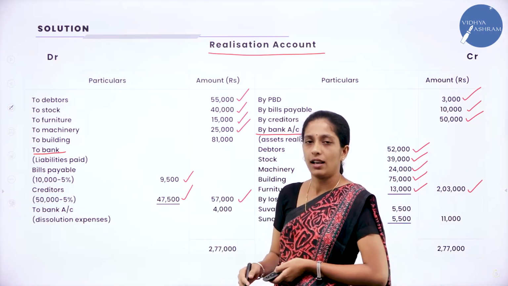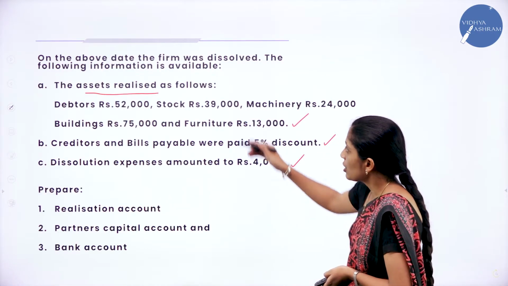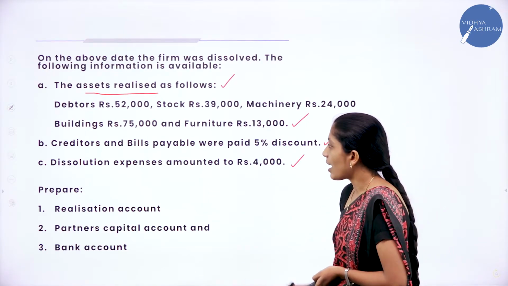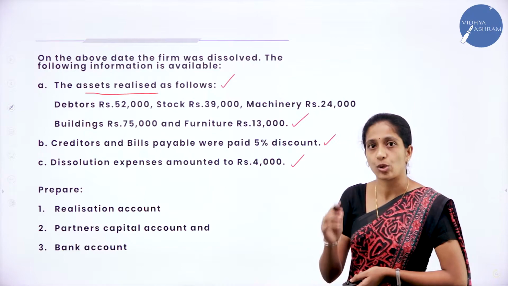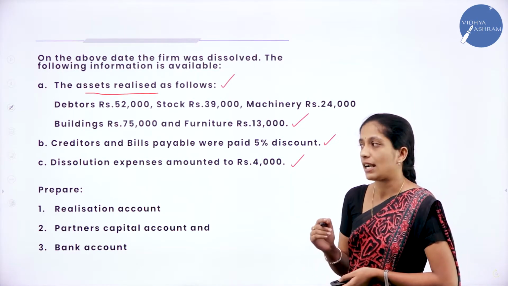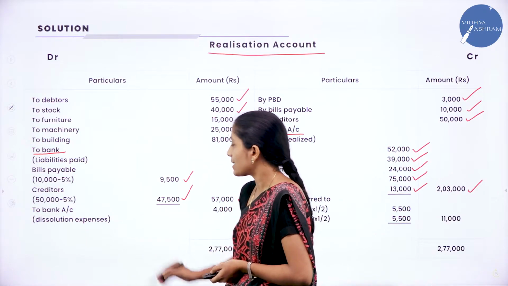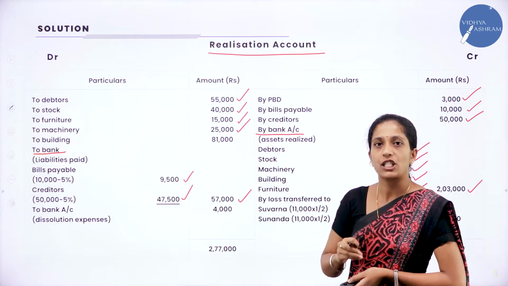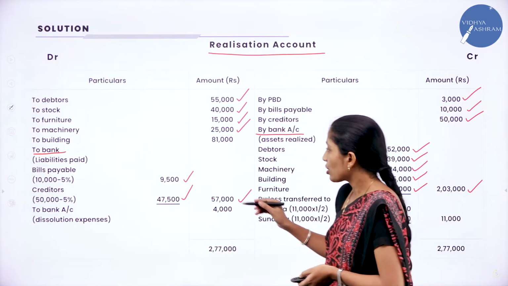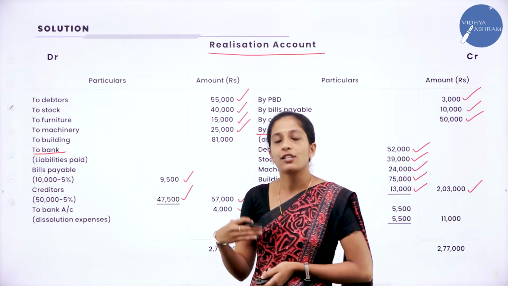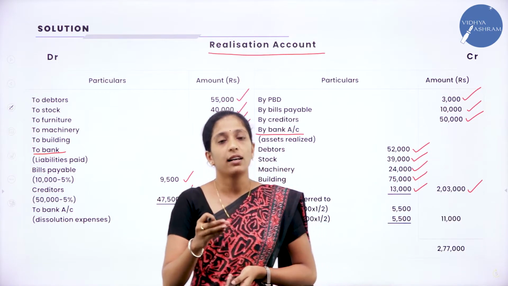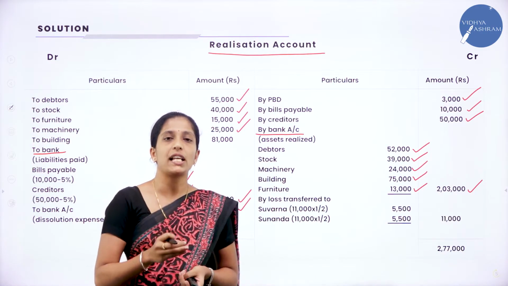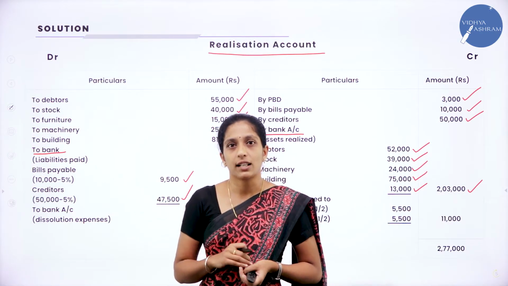Now we have paid our liability also. Now we shall see the adjustment. We have recorded assets realized, we have recorded liabilities paid off. Next, the last adjustment is dissolution expenses. So where do we record that? In the debit side, as to bank account, realization or dissolution expenses. Both are the same. Realization expense and dissolution expense both are the same. So how much? 4,000. Now there is no asset which is taken over by the partner. If any asset is taken over by the partner, you would record it in the credit side. If any liability is taken over by the partner, you will record it in the debit side.